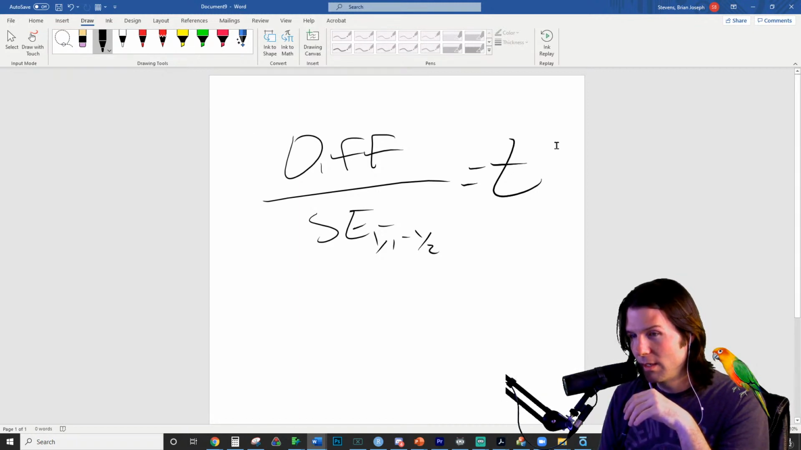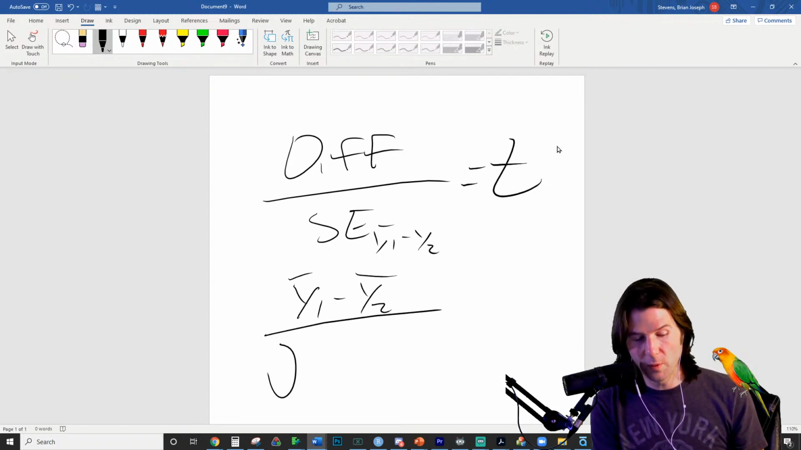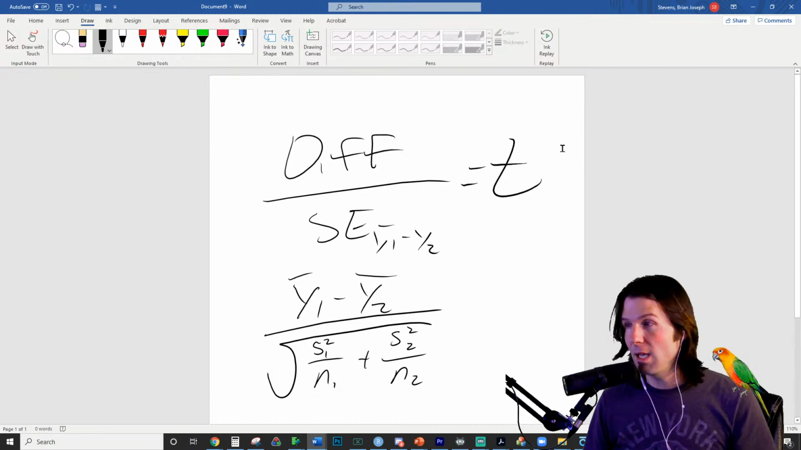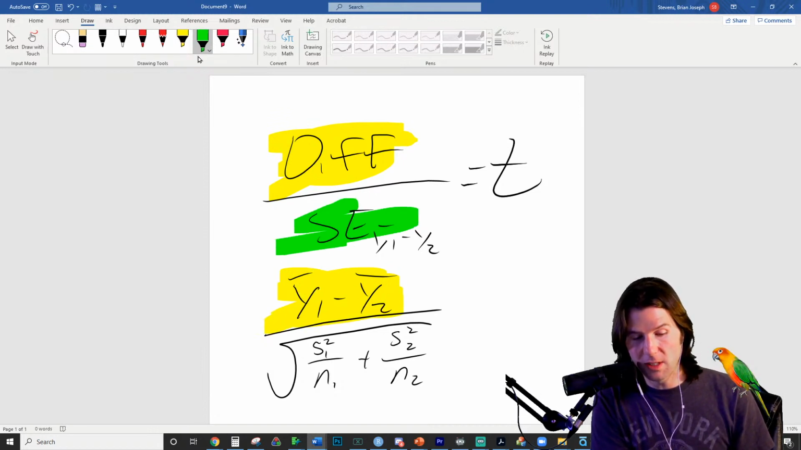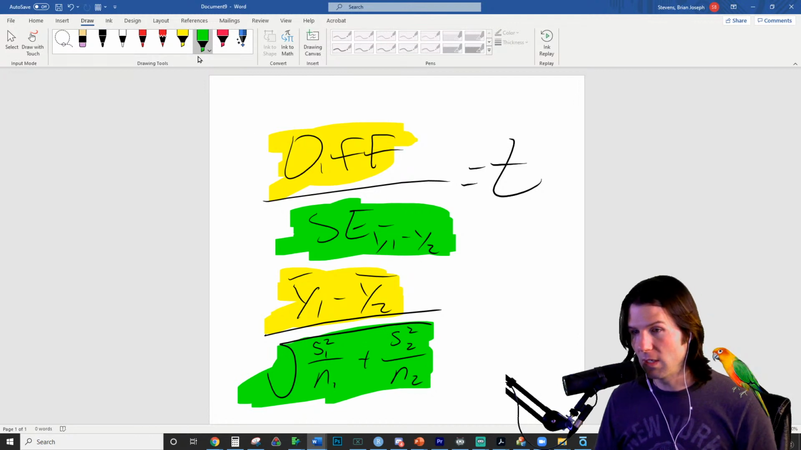I hope not. This will be on the equation sheet. What will be on the equation sheet is y bar 1 minus y bar 2 over the square root of s sub 1 squared over n sub 1 plus s sub 2 squared over n sub 2. The top part of this is just the difference between the two sample means. And the bottom part is the standard error of the difference. Top part is the difference, and the bottom part is the standard error of the difference.